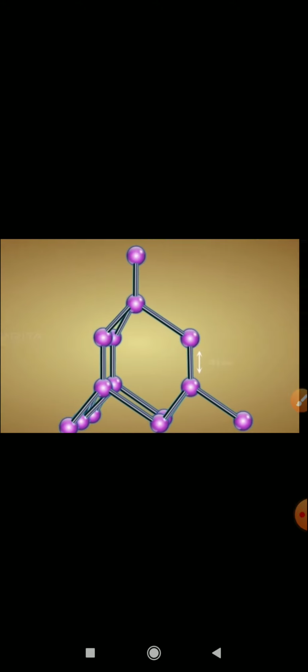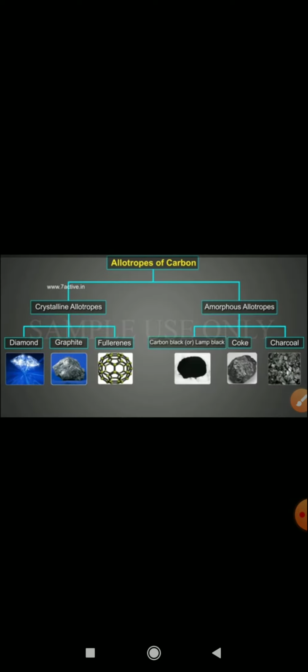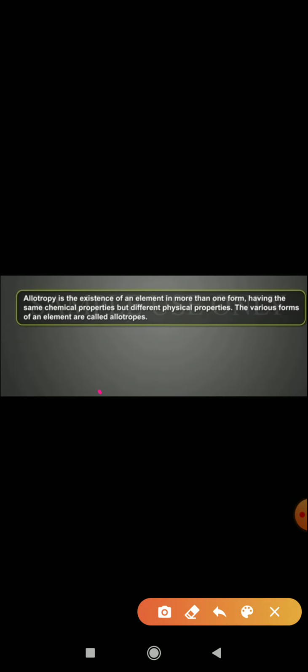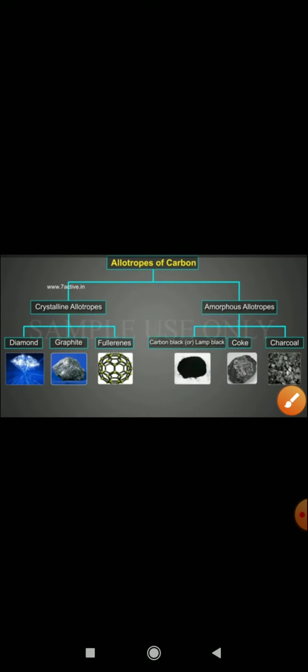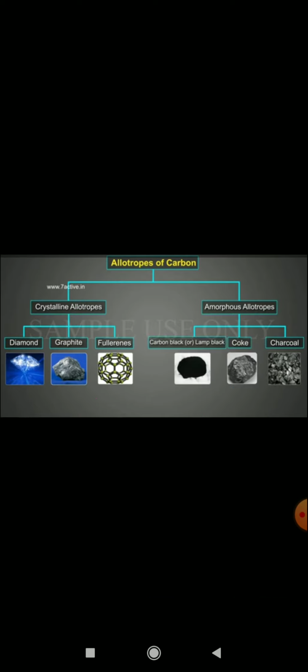In the next class we will discuss graphite and fullerene also. So what is your today's work? You have to write what allotropes are, the meaning and definition of allotropes. Then you have to write it like this: crystalline allotropes, amorphous, diamond, graphite, fullerene, carbon, coal and coke. You have to draw this flow chart in your class copy also.